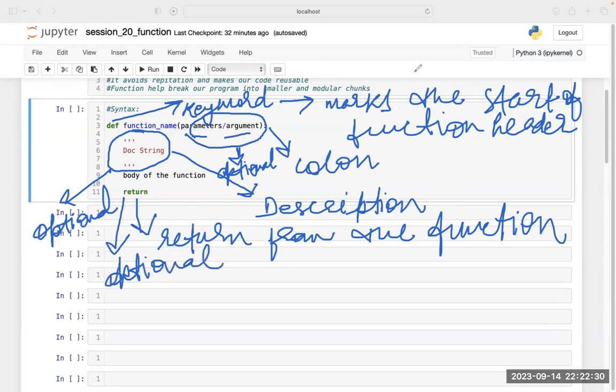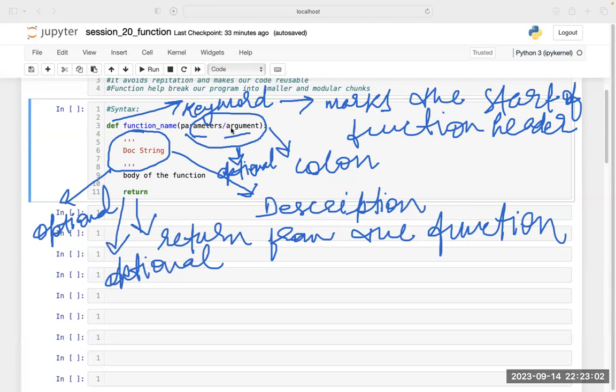Are you guys able to understand this? If you want, you can write it down in your notebook for your understanding. Is there any issue still? Will you please repeat what the optional things are? Yes.